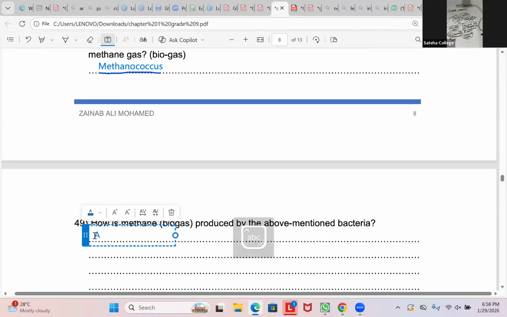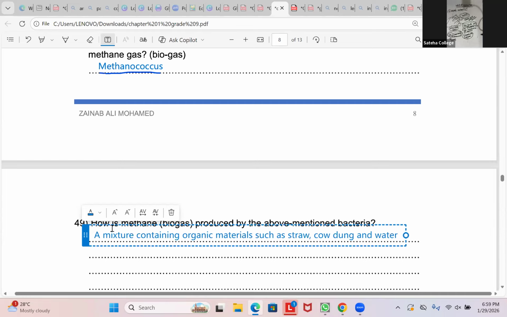Write down: a mixture containing organic materials such as straw, cow dung, and water is used, and this mixture we call as what?